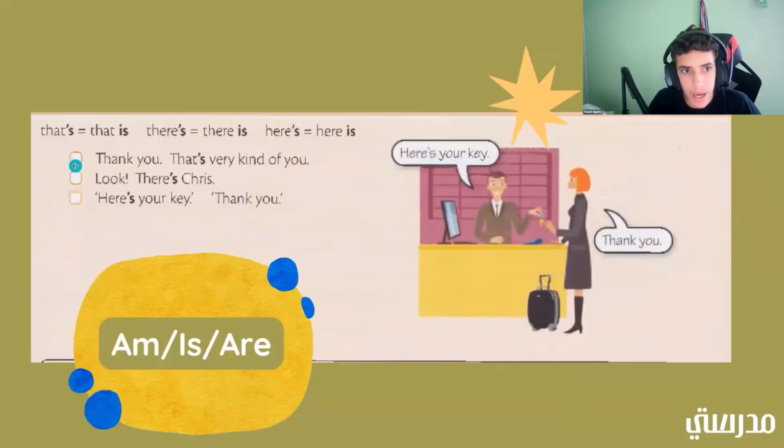All right. So here we have 3 different ones. We have that's, theirs, and here's. Okay. So that's, what does that's equal here? Like that's separated. What is it? Because, you know, we take these 2 words and we combine them and make that. That is, good job. Okay, theirs. What 2 words make up theirs? There is. Good job. And here's. What two words make up here's? Here is. All right, great.